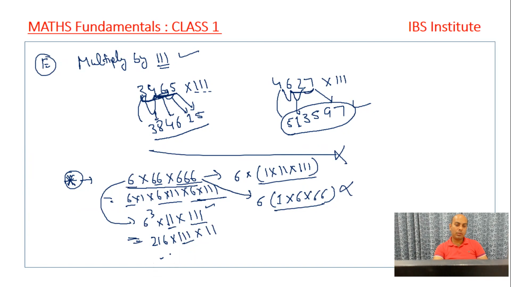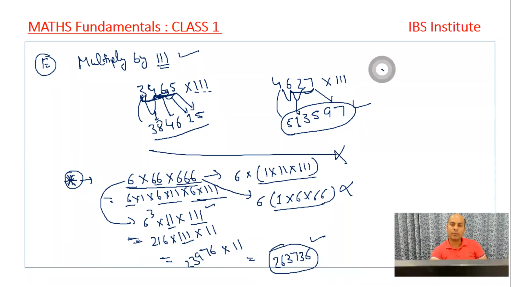So what I can do, right? I know how we multiply it. It's 216 into triple one. It is 6, 7, 9 and 2, that's 9, and 2, 1, 3 and that's 2. 23976 into 11, right? And this we know what we'll get. That is 6, 7, 6, 13. We are left with 1, 9, 7, 16 and 1, 17, 1 carry, 9, 3, 12 and 1, 13, 1 carry, 3, 2, 5 and 1, 6 and 2. It's 2, 6, 3, 7, 3, 6. This is the answer we get, right?